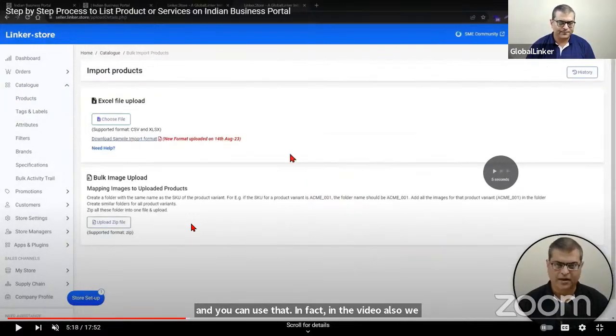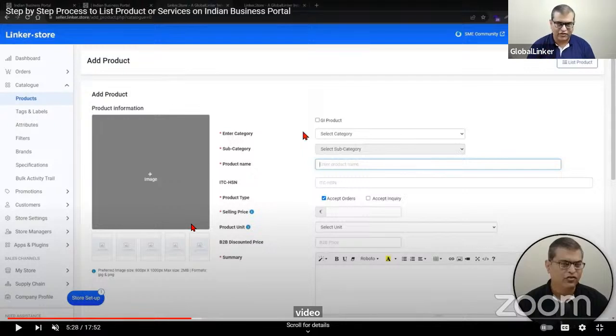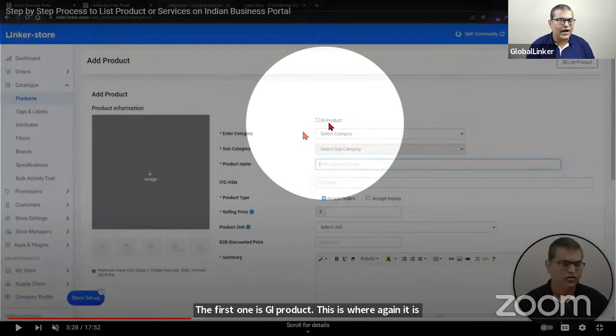Coming back to this screen, this is where we have guided the users on how you can upload the products, how you can fill in the information. And it is a fairly detailed video, which you'll see here. So every step, every element is explained in detail, so we'll not be spending our time and energy there. There are only two aspects which I would want to clarify. The first one is GI product. This is again a frequently asked question. So this is where you see GI product.